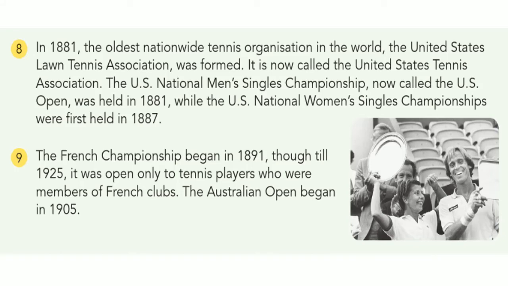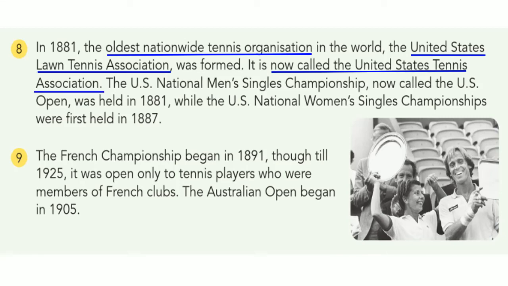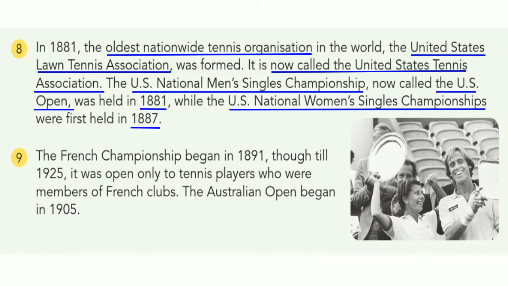Let us see the important keywords. The oldest national tennis association is now called the United States Tennis Association. Then the nationwide Men's Singles Championship was held in the year 1881 and the Women's Championship in the year 1887. Then the French Championship began in 1891 and was open to all people after 1901.